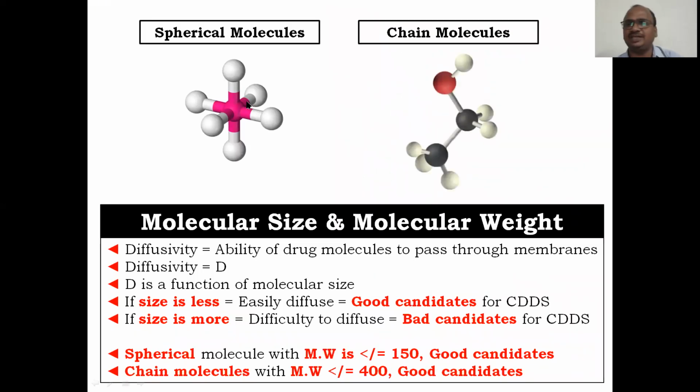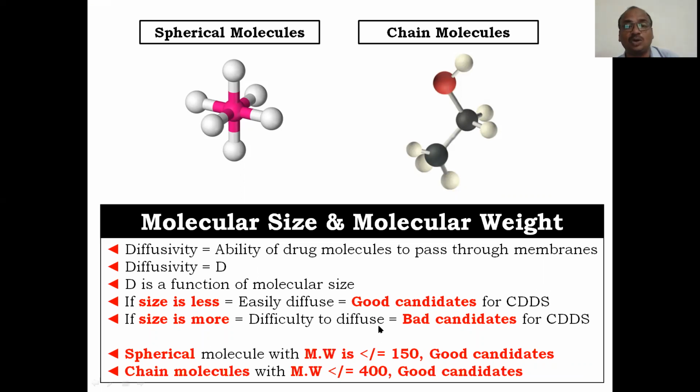There are two types of molecules: spherical shape, which looks round, and chain shape, that we know very well. The first factor is molecular size and molecular weight. If the size is small, it easily diffuses into all biological membranes, or crosses the polymeric membrane and is released, and after release it enters the body layers very easily. That's why these are good candidates for the controlled drug delivery system.